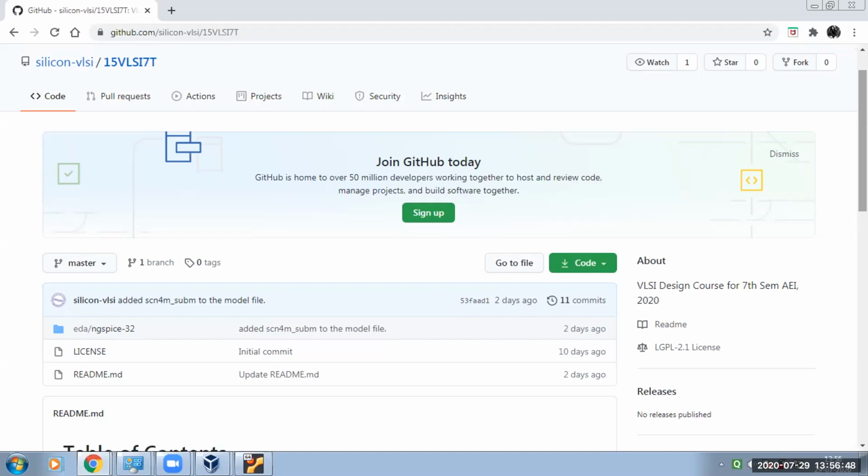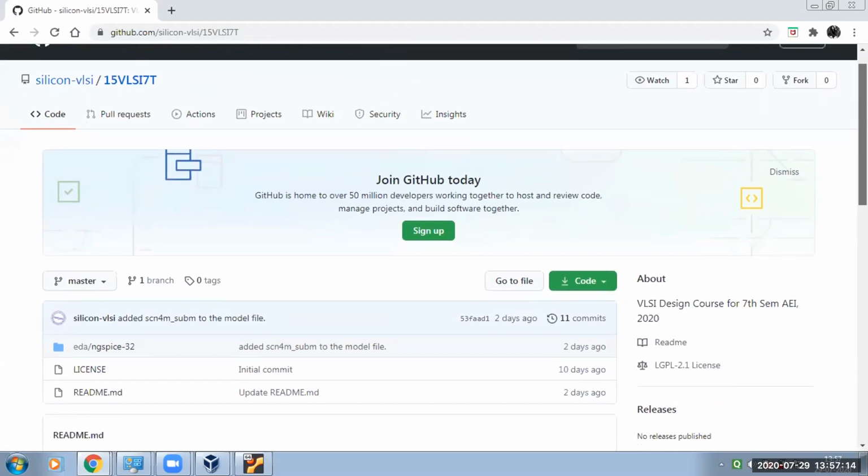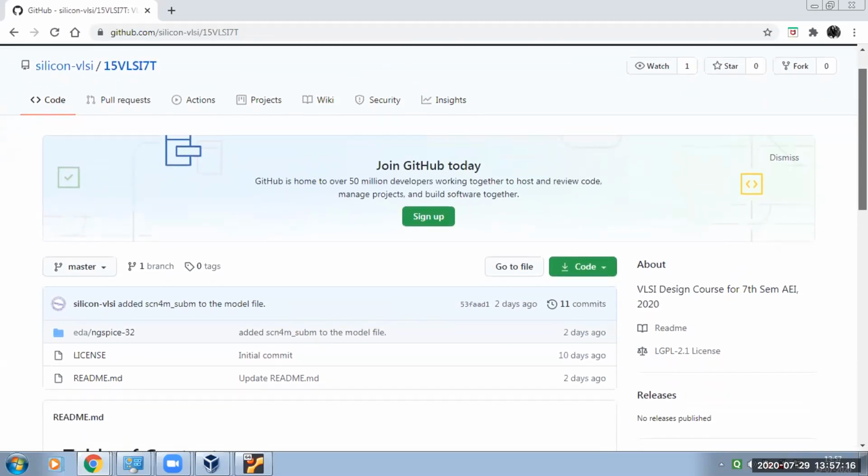So that part Satabdi and Prachita will do. Whatever changes, whatever new things they add, they will push in that Git repository. The only thing is you can pull, means you can update that repository in your system by giving that git pull command. So you are pulling the information that we are going to update.